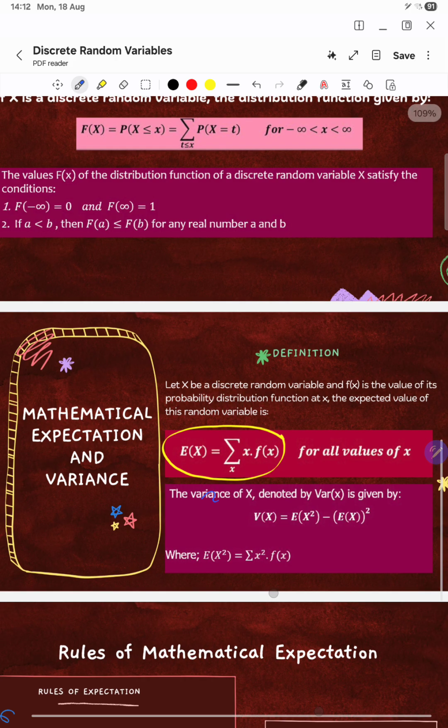And then variance. Variance measures how spread out the values of a random variable are from the mean. And this is the formula to calculate the variance for a discrete random variable.